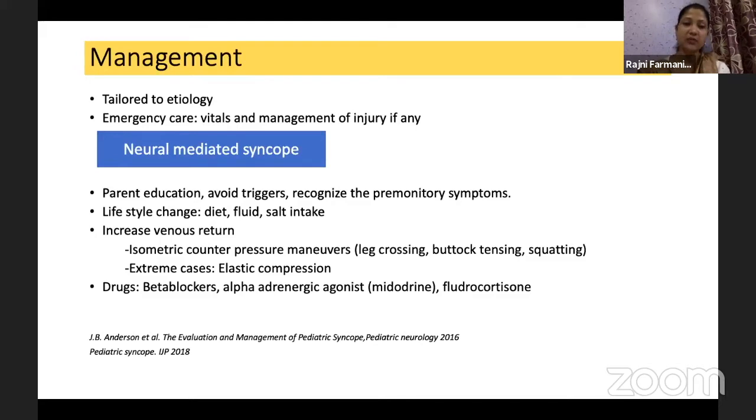We have to tell them the maneuvers to do whenever they feel the premonitory symptoms, like leg crossing, buttock tensing, or squatting. They should sit down for squatting, and they should increase the venous return so that a proper syncope does not happen. In extreme cases, an elastic compression bandage can be advised to increase the venous return. Drugs: beta blockers or alpha adrenergic agonists. Midodrine: a low dose of midodrine is the first drug of choice in the general pediatric age group for vasovagal syncope if it is very recurrent. Fludrocortisone is also commonly used.